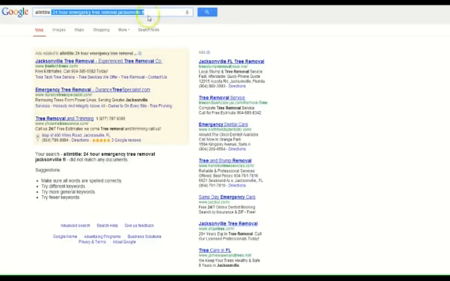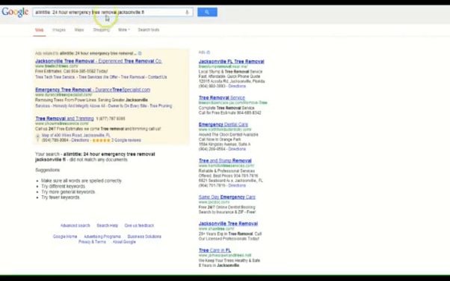Now the beautiful thing about this keyword is that the first keyword I want to rank for is this long-tailed keyword, which will get typed in at some point. Someone's typing it in, right? Within this long tail keyword, we have a main keyword, tree removal, Jacksonville, Florida. Then we also have emergency tree removal, Jacksonville, Florida.